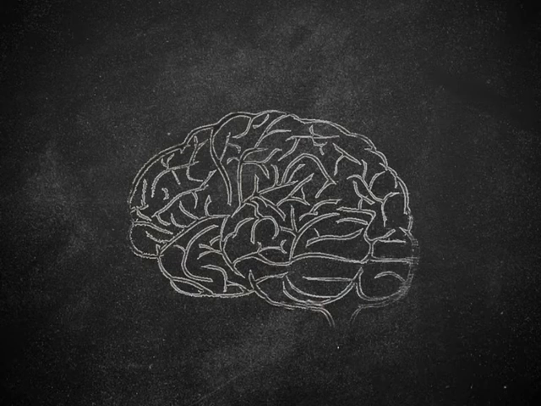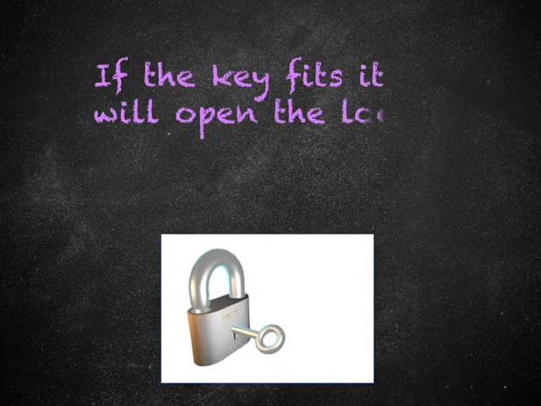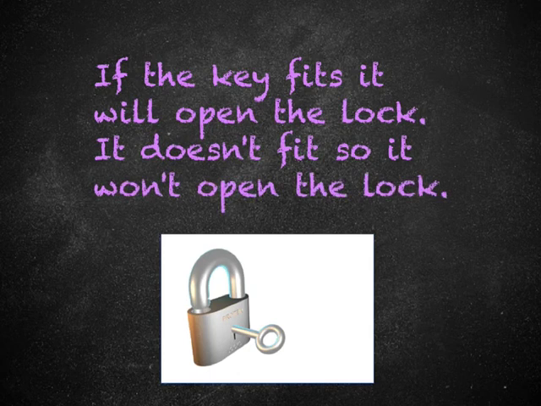Consider the following example. If the key fits, it will open the lock. It doesn't fit, so it won't open the lock. This has the logical form of denying the antecedent, so we know it is invalid. It is a bad argument. Nevertheless, it may look like a reasonable argument.